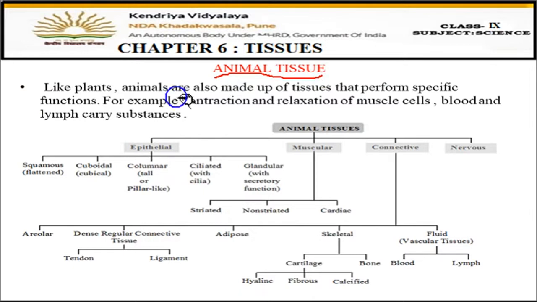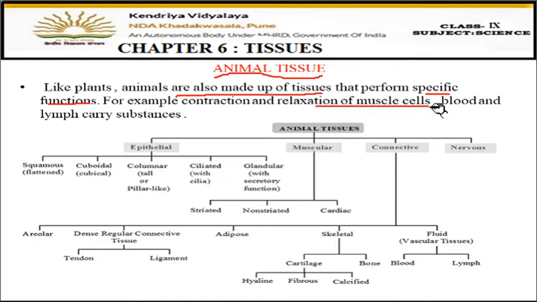Like plants, animals are also made up of tissues, and those tissues have some specific functions to perform in the body of the animals. Because animals are also living, they are made up of cells, and groups of cells then make the tissues. And because animals are multicellular in nature, the tissues have some specific function to do, that is, division of labor is present. For example, muscle cells present in our body have the function of movement. They help in the movement of the organism.